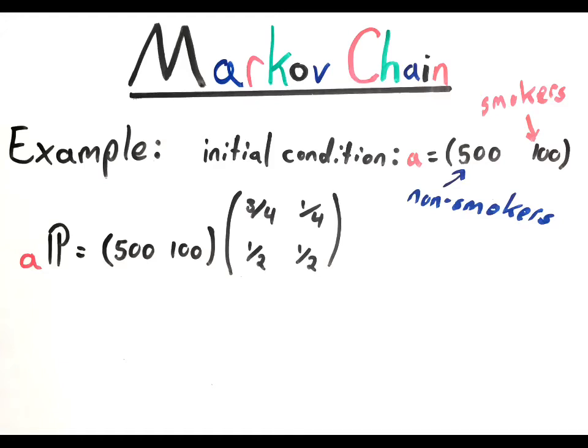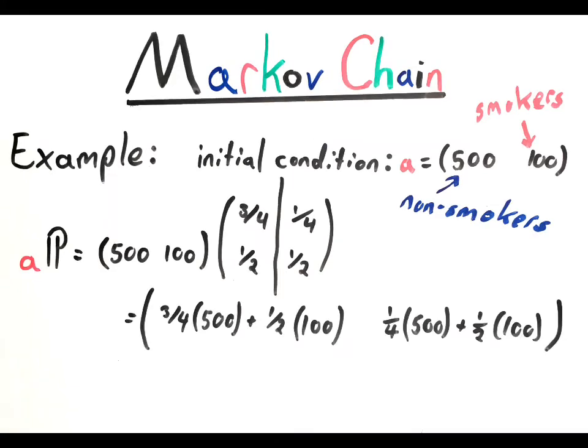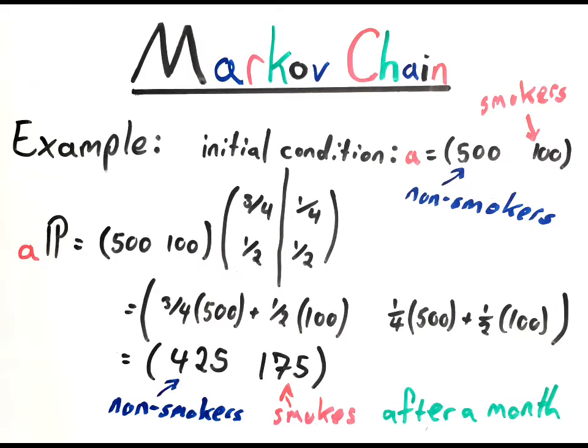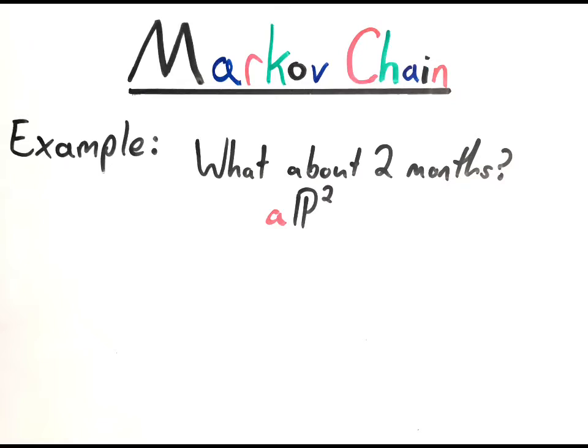If you initially have 500 non-smokers and 100 smokers, then you can find out how many will be in each state next month by multiplying the two matrices. This is done by multiplying the initial condition by each column as such. This makes sense since 3/4 of the non-smokers remain non-smokers and half the smokers quit. So how many smokers and non-smokers are there after 2 months? You multiply the initial condition by the transition matrix squared.